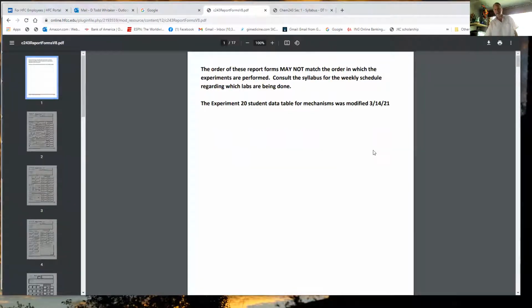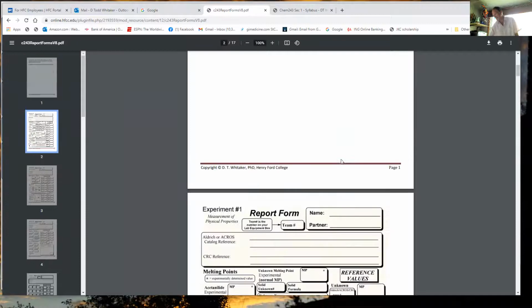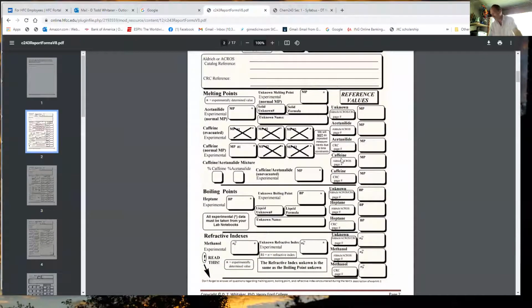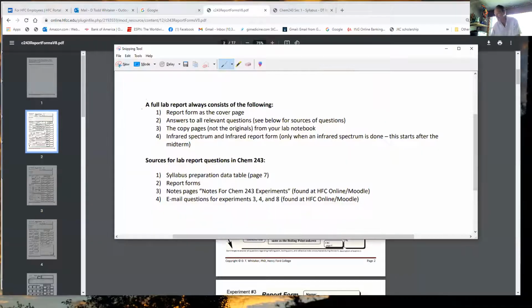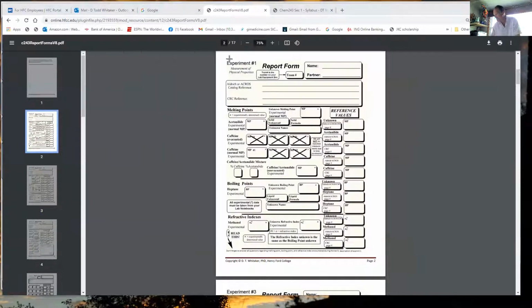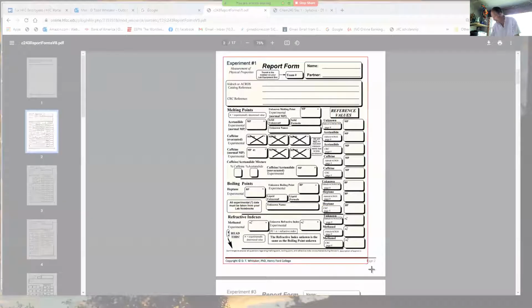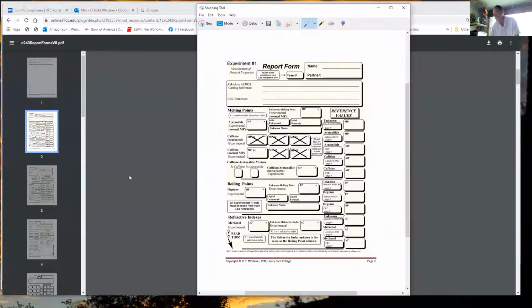These are cover pages for lab reports. Here's experiment 1's cover page, and I'm going to snip it. It's an old document. I don't even have the original anymore. And we're going to take it and put it on our starboard.